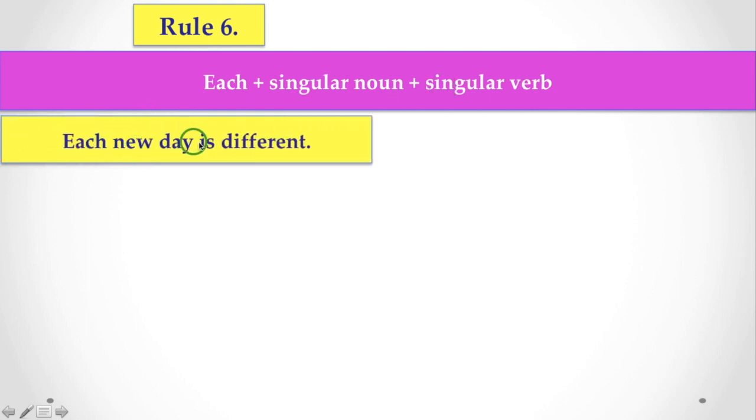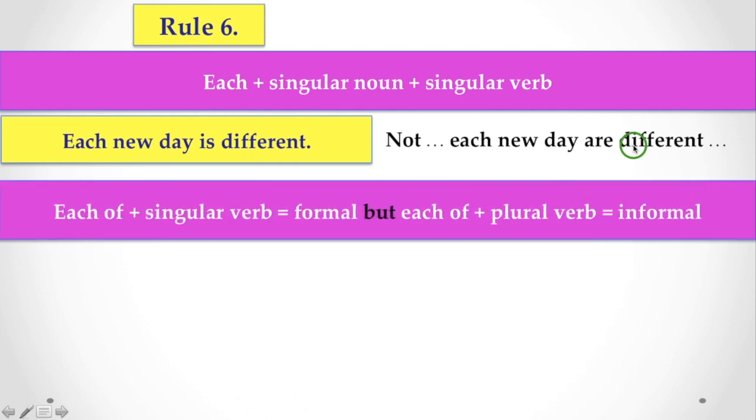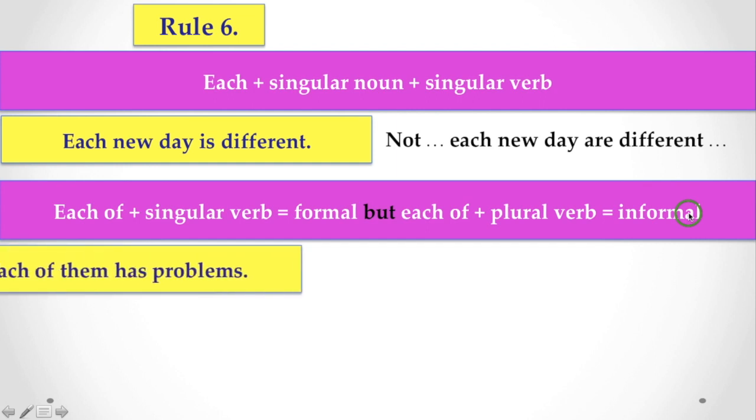Each new day is different. Here you find each new day. Here the singular noun is used with singular verb. We never say each new day are different. We never use that thing. Each of plus singular verb is formal, but each of plus plural verb is informal. So let's see the example and I can explain again.